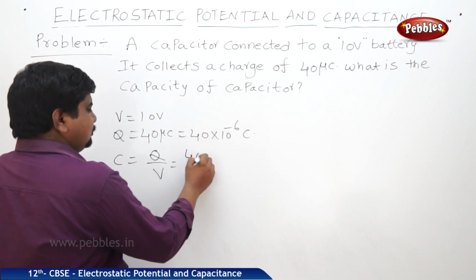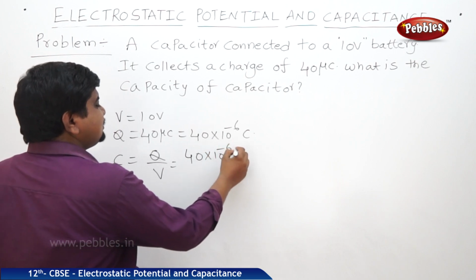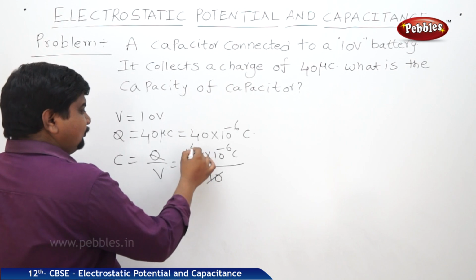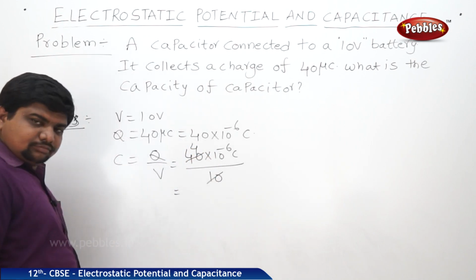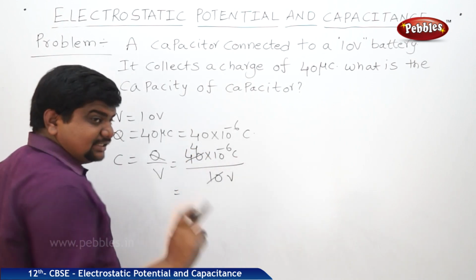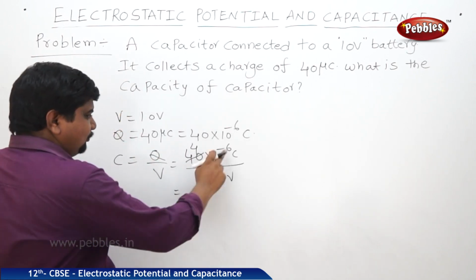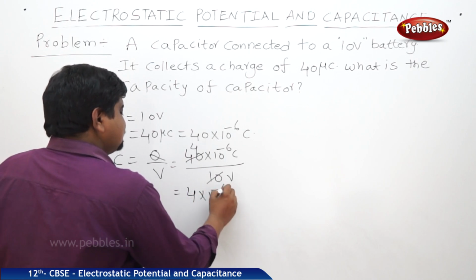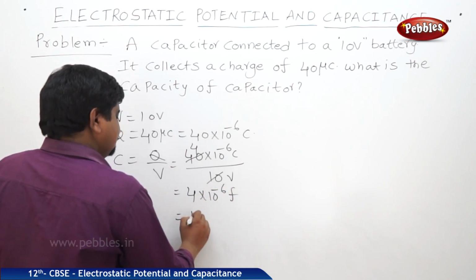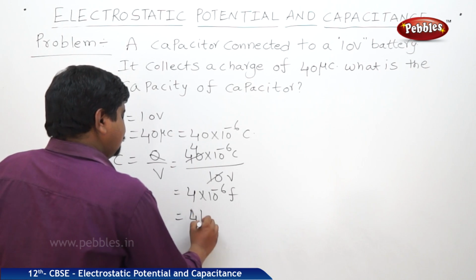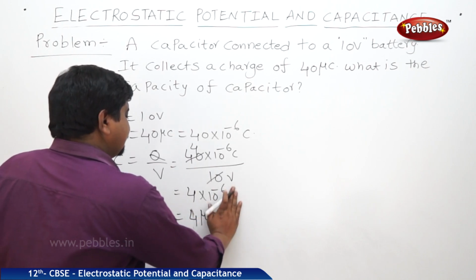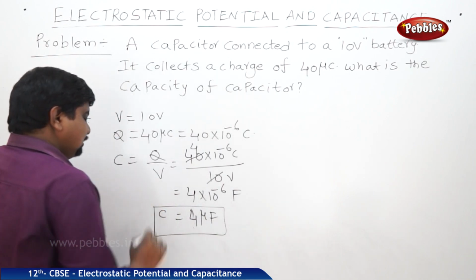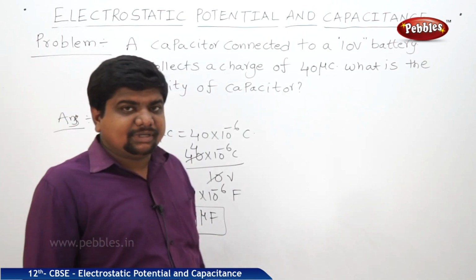Q is equal to 40 into 10 to the power of minus 6 coulombs. V is equal to 10 volts. Coulomb by volt is equal to farad. So 4 into 10 power minus 6 farad. That means 4 microfarad. This is the capacitance of the capacitor.